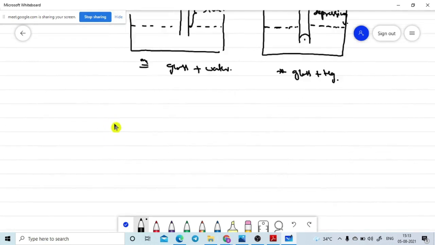The second definition we are going to discuss is capillarity. What is meant by capillarity?